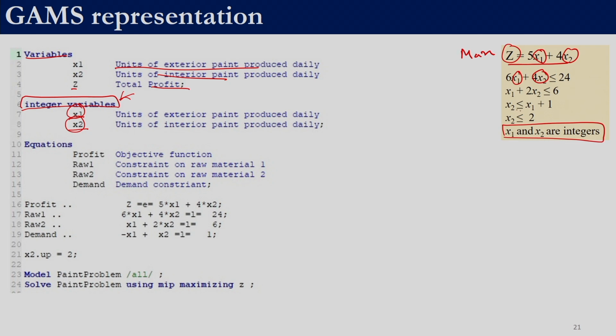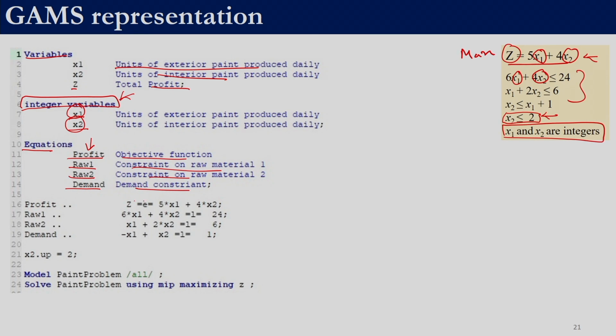Over here we have 5 equations, but one is more like an upper bound, so we will not treat it as an equation. We will specify that the upper bound of variable x2 is 2. So basically we have 3 constraints, and since GAMS requires the objective function to be an equation, we have another equation over here. So basically we have 4. Under equations we define profit, raw material 1, raw material 2 and demand. These are just names for the constraints, and this is the corresponding description of those 4 constraints.